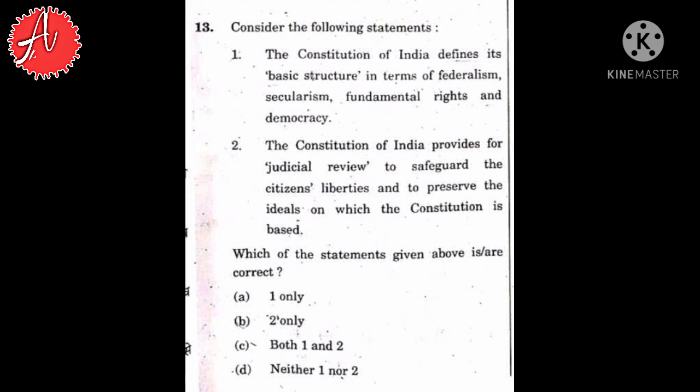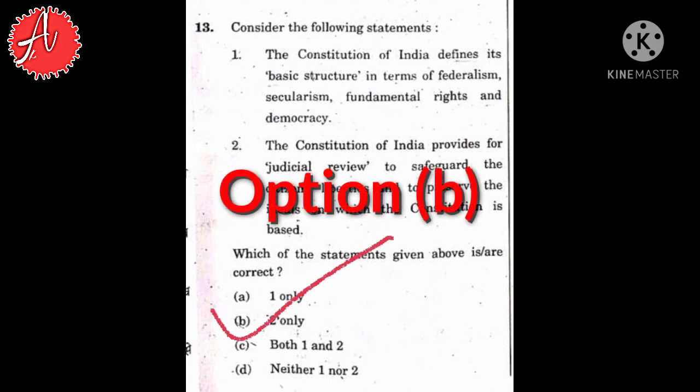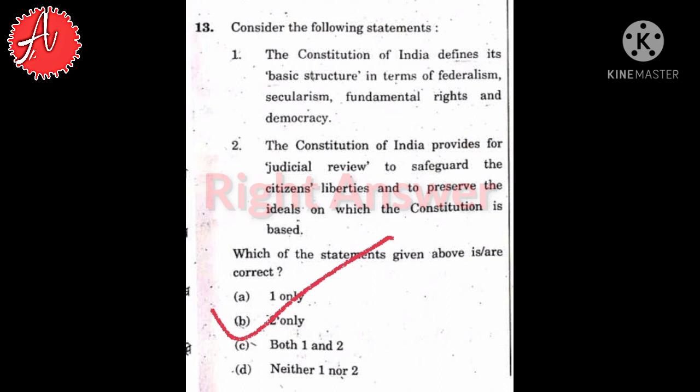So the first statement is not correct, and the second statement is about judicial review. Yes, the Constitution has conferred the power of judicial review to the judiciary. So the second statement is the right one. So the correct answer is option B.